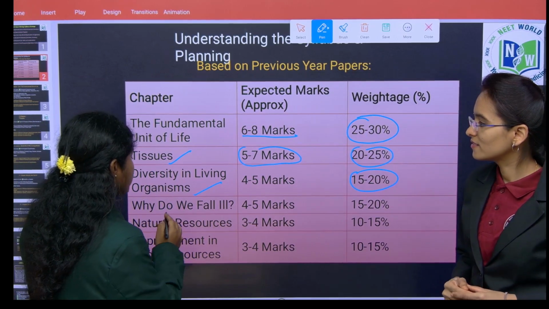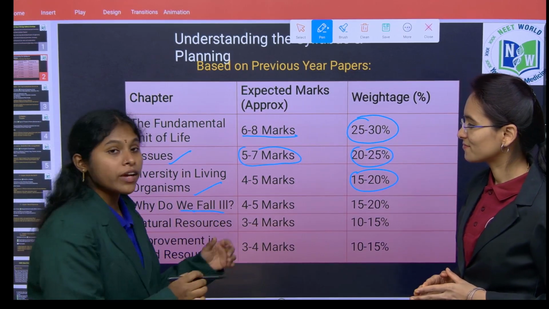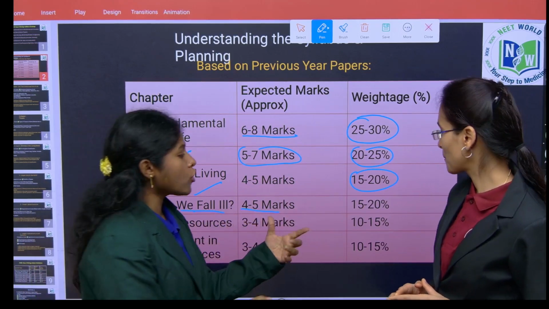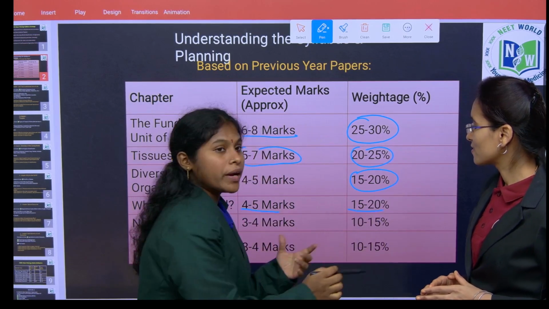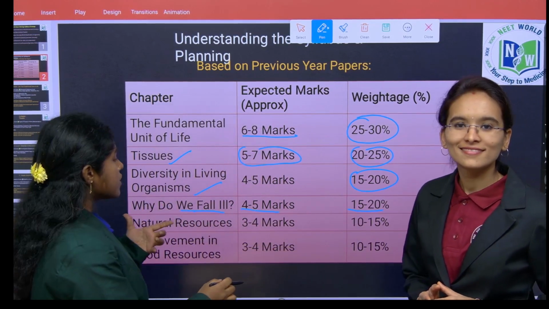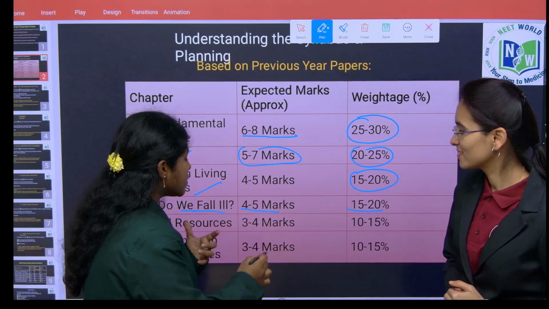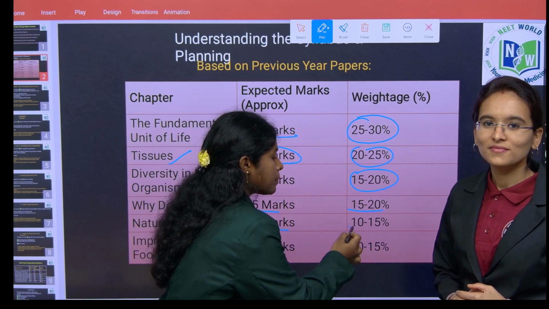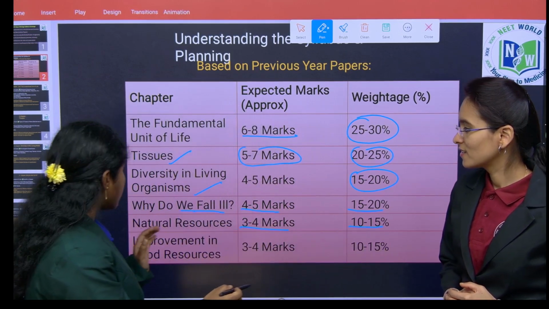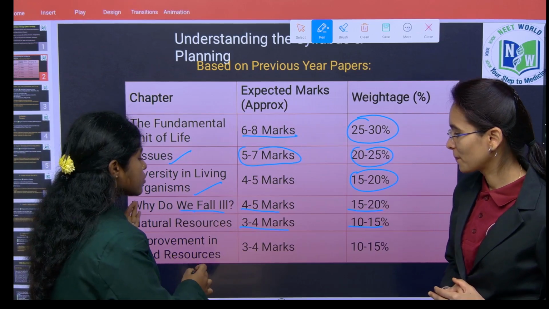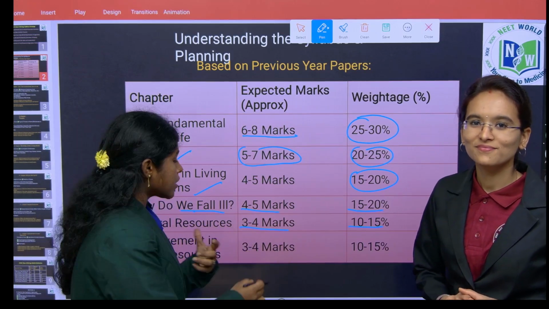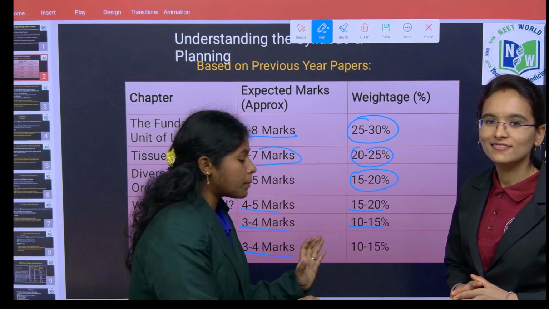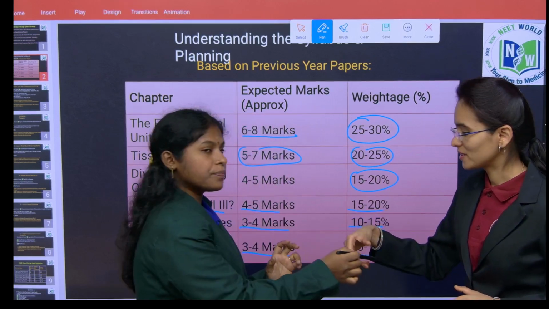Next chapter, why do we fall ill? The marks expected from this chapter are 4 to 5 marks and the total weightage of this chapter is 15 to 20%. Next chapter, natural resources. The expected marks from this chapter are 3 to 4 marks and the weightage covered by this chapter is 10 to 15%. And coming to the last chapter, improvement in food resources, we are going to get 3 to 4 marks from here and the weightage covered by this chapter is 10 to 15%.